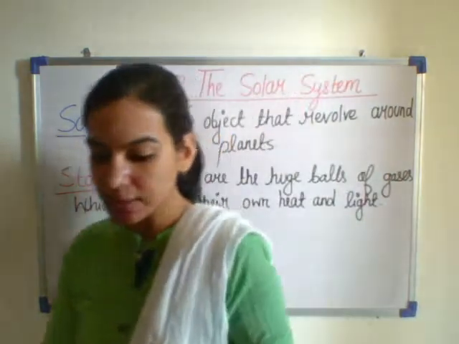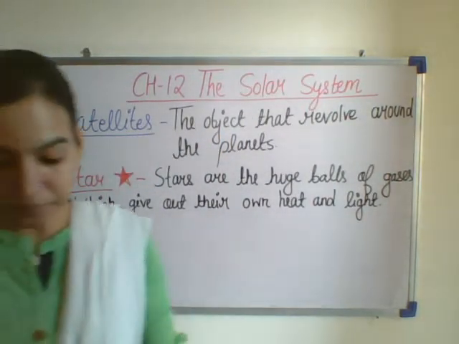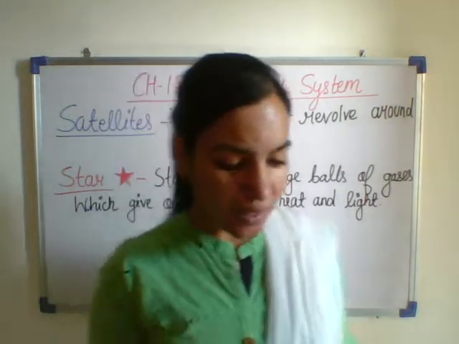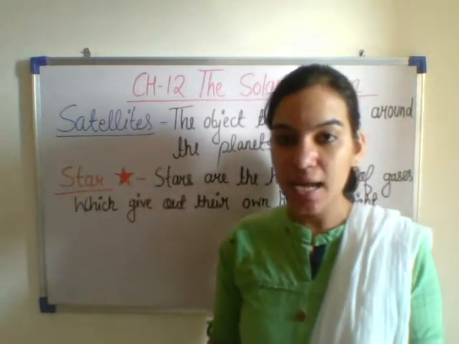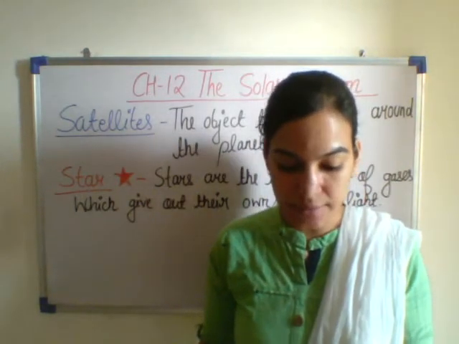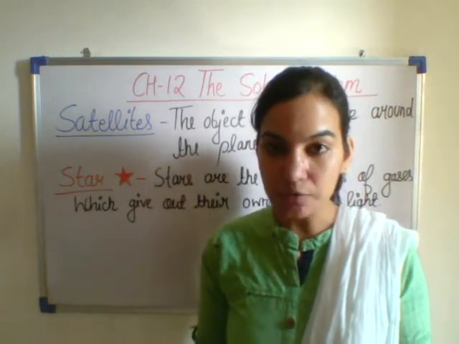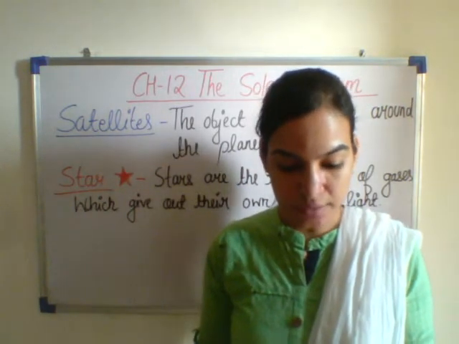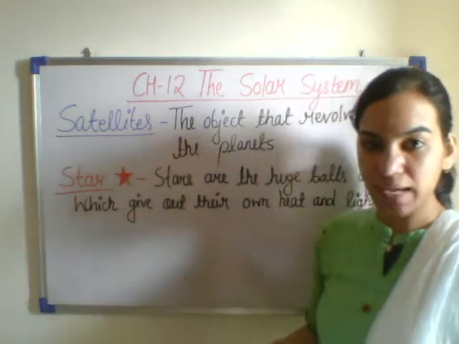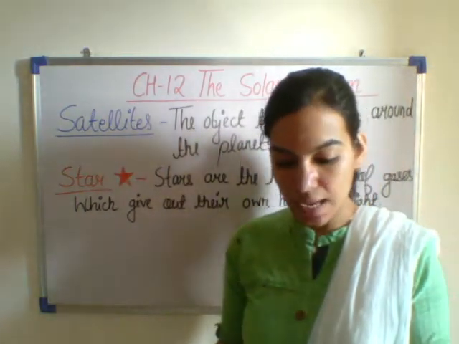Now let us read. You can take out page number 107. We see a number of stars in the night sky. We are not able to see stars in the daytime due to the bright light of the sun. Stars are huge balls of gases which give out their own heat and light.